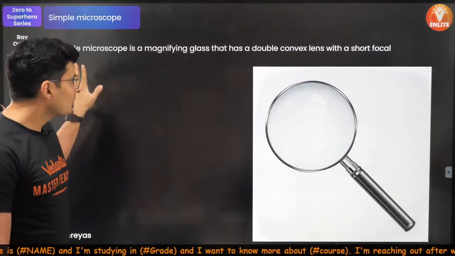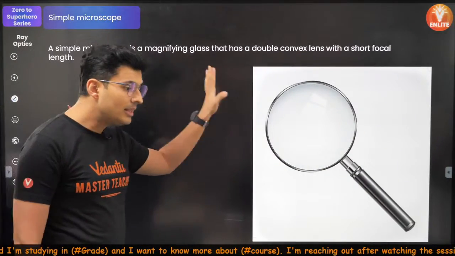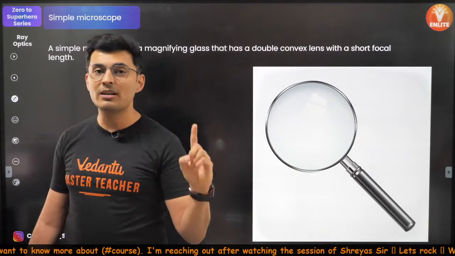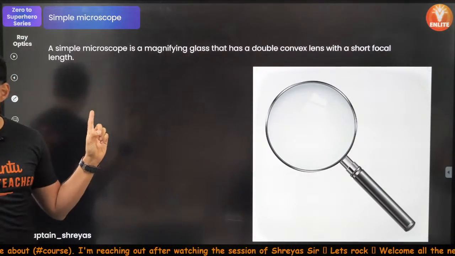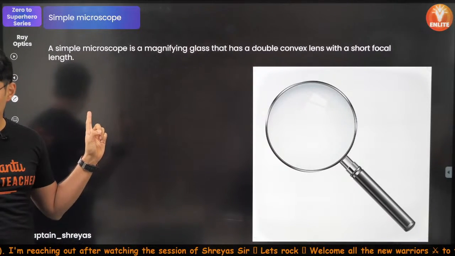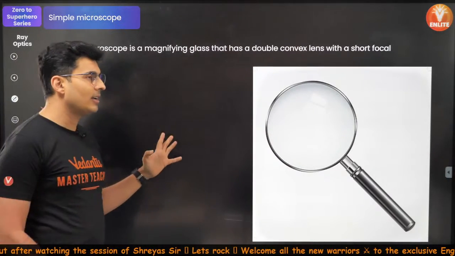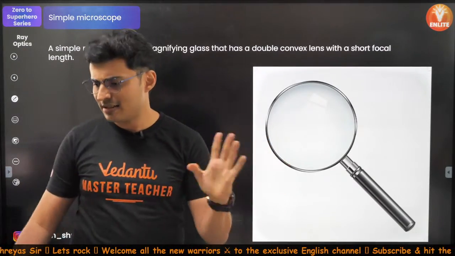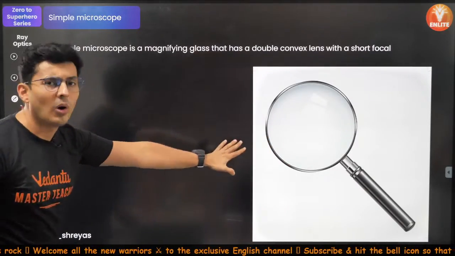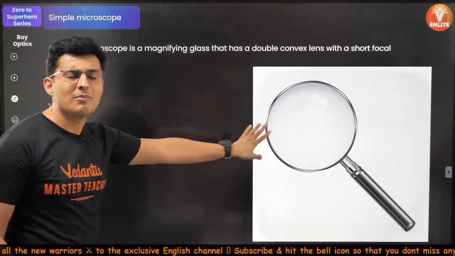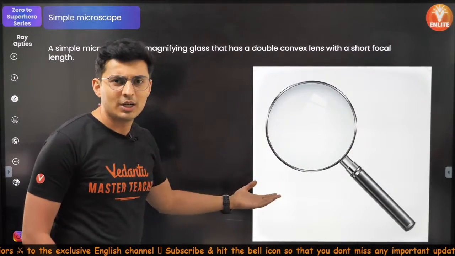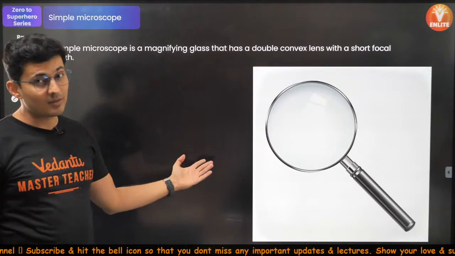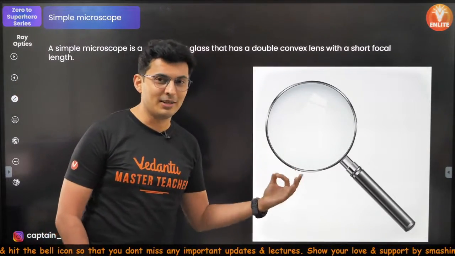Okay, now magnifying glass. These are your optical instruments which we are going to study in today's class. So the first optical instrument is a simple microscope. It is also called just a magnifying glass. Now see, when I say a magnifying glass or a simple microscope, it's nothing but a convex lens. Nothing more, nothing less. You all would have used convex lenses at some point of time. Maybe you can tell me what you used it for. You would have also seen detectives use it because they are scanning for fingerprints.